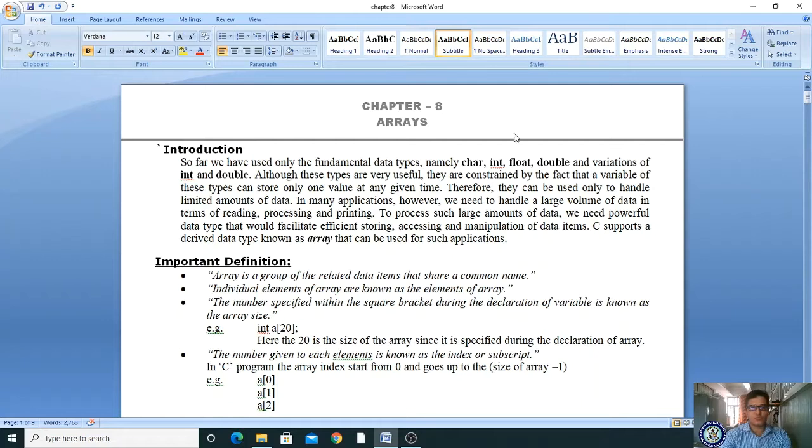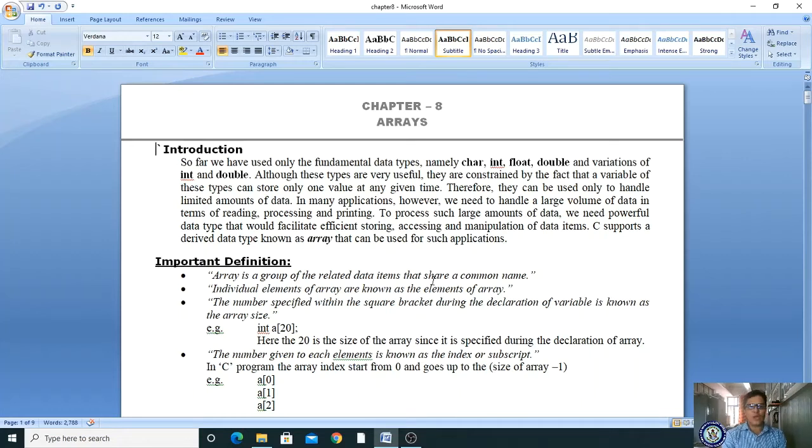So far we have used only fundamental types, namely char, int, float and double, and variations of int and double. Although these types are very useful, they are constrained by the fact that a variable of this type can store only one value at a given time. Therefore, they can be used only to handle limited amounts of data. Whatever the primitive data type, whatever the fundamental data type you are using, it can store only one data item at a time.